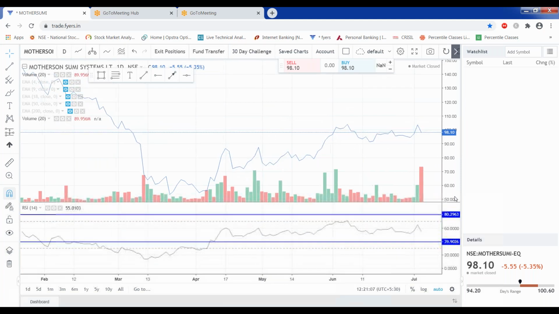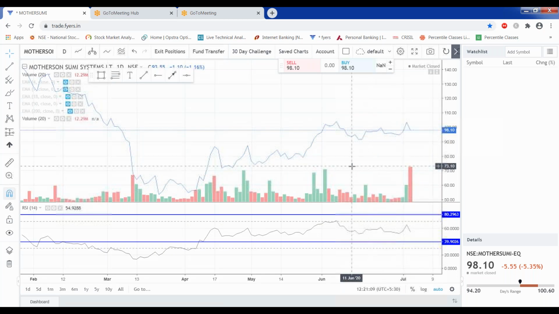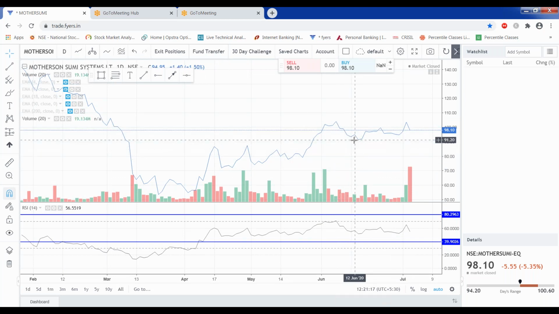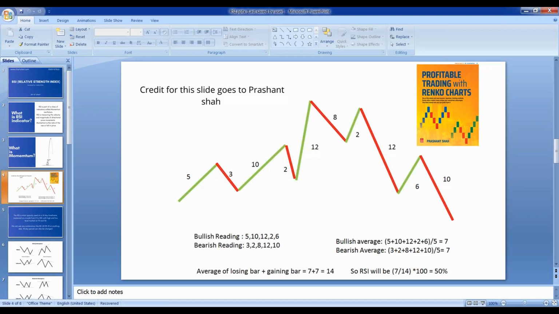So it will be easier for you to understand this RSI if you are using this line chart. You can plot RSI on a line chart and then use this indicator. It will be easier to understand. The line chart can be one of the useful things because RSI is drawn on the basis of the closing prices only. There are four parameters: open, high, low, close, but we will be discussing only the closing prices.